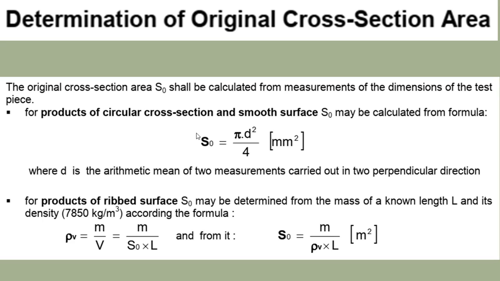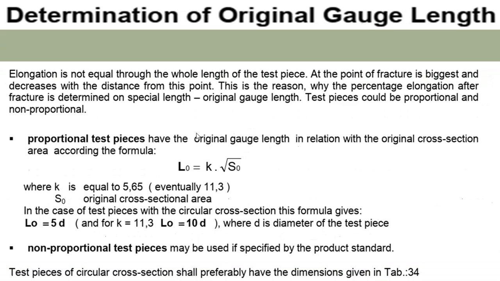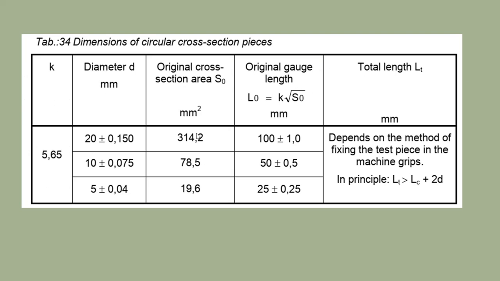Then determination of original cross section area. The original cross section area S0 shall be calculated by measurement of the dimensions of the test piece, that is its diameter, as the arithmetic mean of two measurements carried out in two perpendicular directions. Then products with ribbed surfaces. Then determination of original gauge length. These are the dimensions of circular cross section pieces: different K, diameter D, original cross section area, original length, and total length.